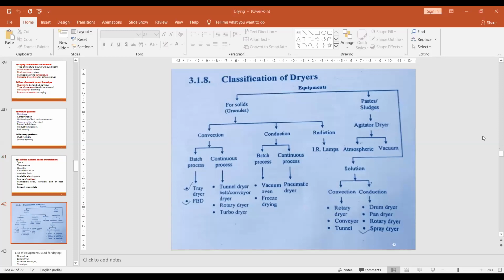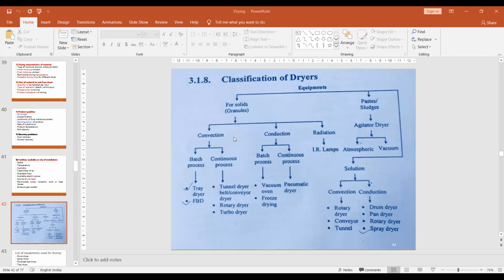Then classification of the dryers. We saw last time that different materials can be used. Solid material is there. If granules are there, which dryers can be selected? If paste or sludge or slurry or suspension is there, which dryer can be used to dry the material? First, say it is solid material. If you have to remove the moisture from that solid, you can use these three